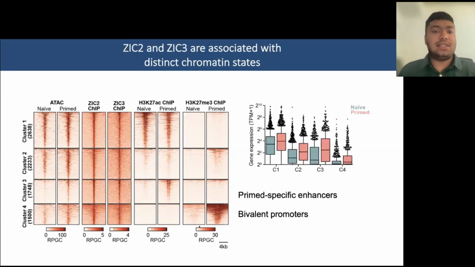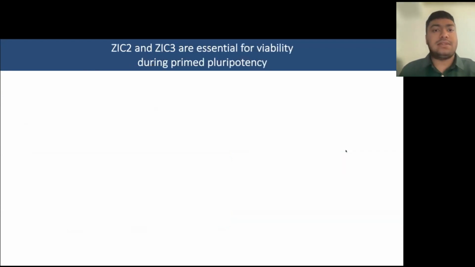And so consistent with their chromatin state, when we annotate these ZIC-bound loci to genes, what we observe is that, again, clusters 1 and 2 are very highly expressed in both naive and primed hESCs. However, genes annotated to cluster 3 peaks are very highly upregulated in primed hESCs compared to naive hESCs, whereas genes annotated to cluster 4 peaks are generally kept in a repressed state in primed hESCs.